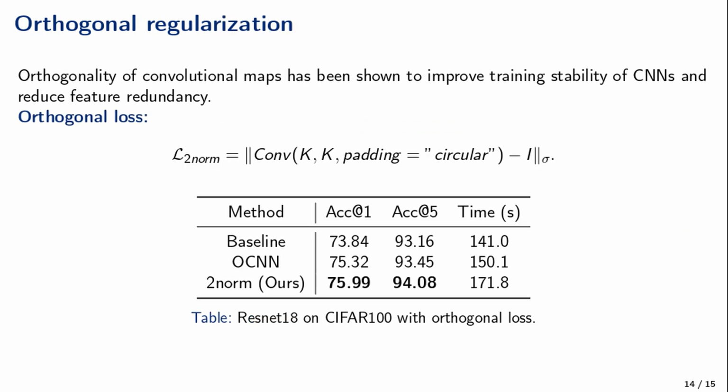The tensor norm can be used for constructing a loss that imposes convolution orthogonality. In the previous works, orthogonality of convolutional layers has been shown to improve training stability of CNNs and reduce feature redundancy. We show that our orthogonal loss increases accuracy of ResNet.